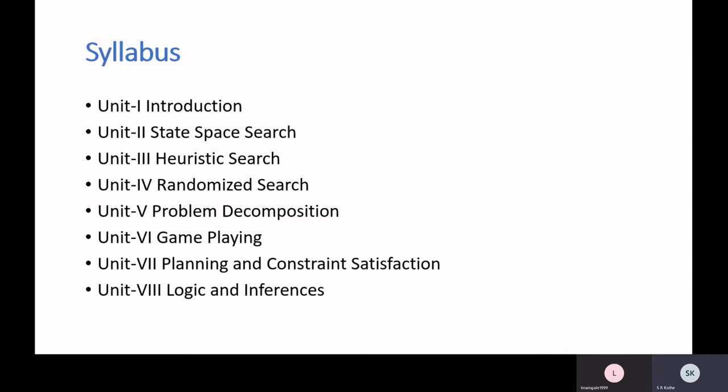Then we will move to fourth unit, which is on randomized search, which uses some randomization. So we are going to study techniques which use randomization in carrying out the search. Very good example of that is Ant colony optimization algorithms, ACO algorithms. So we will be studying ACO algorithm in this randomized search along with other algorithms. So basically ACO algorithms, they deal with ants behavior. So modeling of that in the form of algorithm.